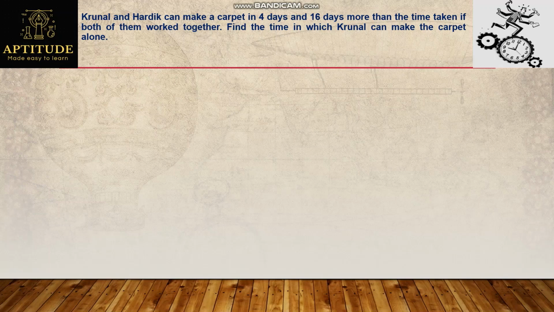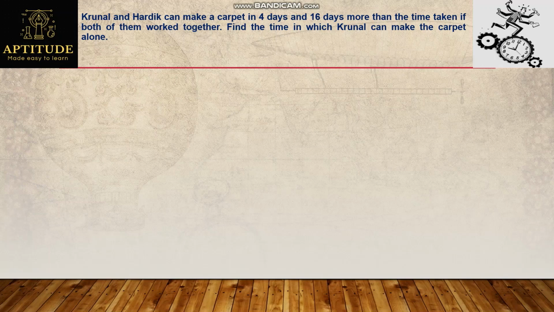Krunal and Hardik can make a carpet in 4 days and 16 days more than the time if both of them work together. Find the time in which Krunal can make the carpet alone. Here, 4 days and 16 days is not the time in which Krunal and Hardik finish the work. If we read the question carefully, 4 days and 16 days more than time taken if both of them work together. That is, the time taken by Krunal and Hardik working together.